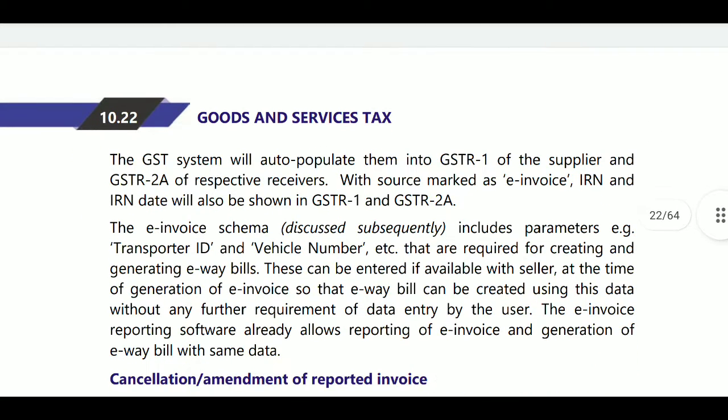What does the GST system or E-way bill system do? The GST system auto populates the data into GSTR 1. Where IRP sends the invoice with the IRN, along with the IRN it will send to the GST system and E-way bill. From the GST system, it will auto populate to GSTR 1 of the supplier and auto populate the data in GSTR 2A. Next, E-way bill parameters, for example transporter ID and vehicle number, reported in the E invoice scheme, facilitate generation of E-way